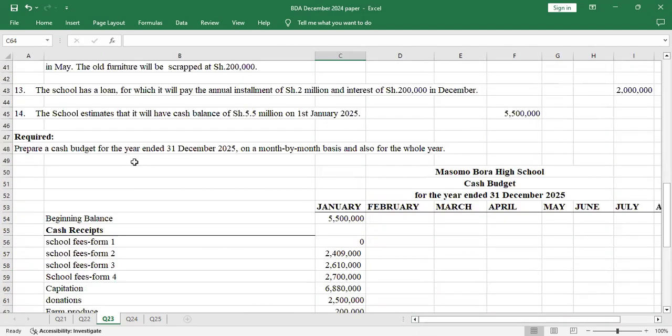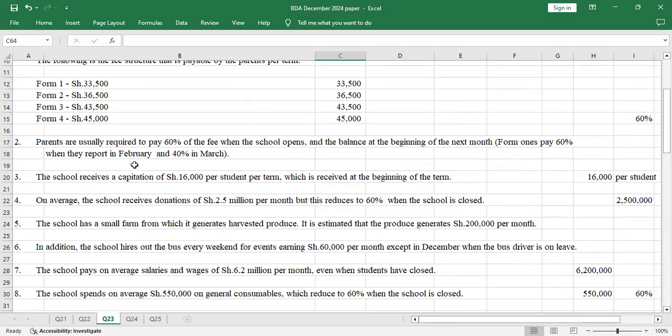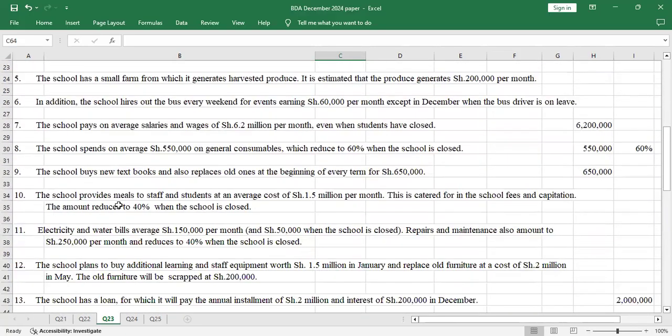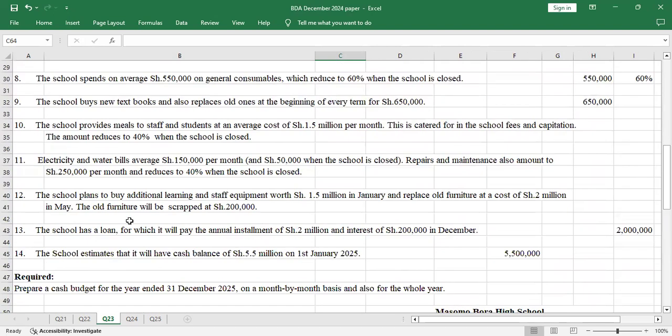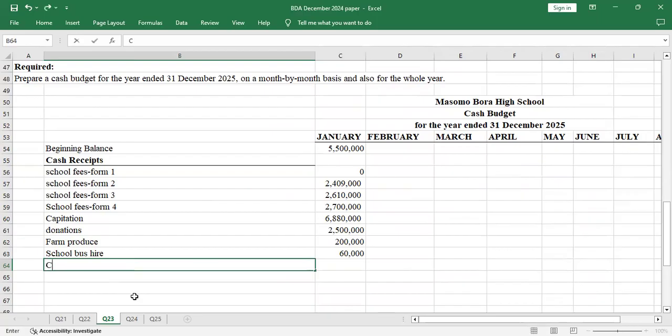Then we still look for the cash receipts. So I go to 7. The school pays on average salaries and wages of shillings 6.2 million even when students have closed. Number 8, the school spends on average. So these other ones are disbursements. When you read all through, these are expenses. So it means that our cash receipts will end there. So we have to know the total cash available.